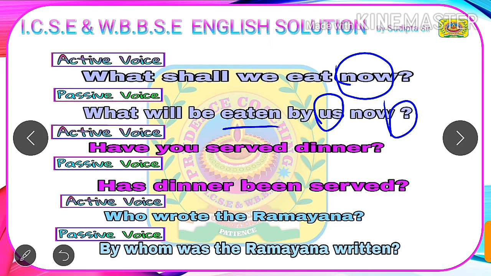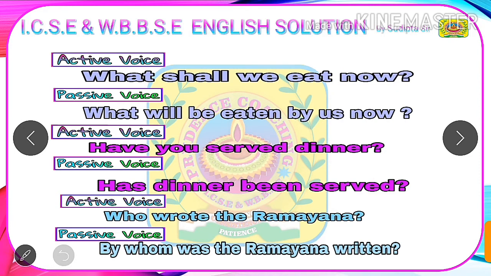Students, our next example in active voice is: have you served dinner? Here have is the helping verb, you is the subject, served is the V3 form, that is the main verb, and dinner is the object of the main verb served. You will find this interrogative sentence is starting with the helping verb have, not with any WH word, and you will find that here whether the dinner is served or not is the important thing. Who is serving the dinner is not important. In such a case, you can avoid the object of passive voice.